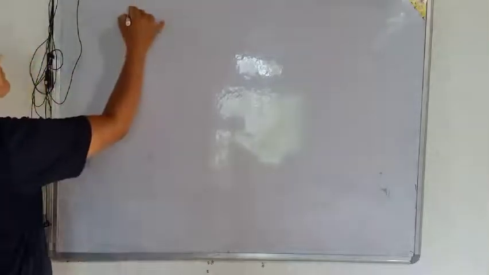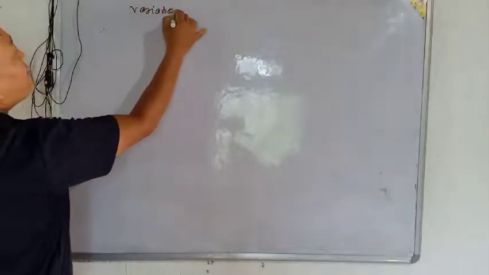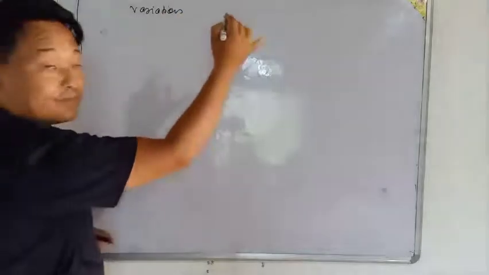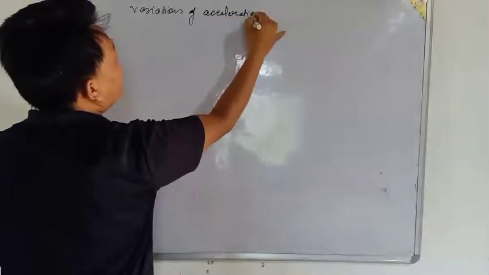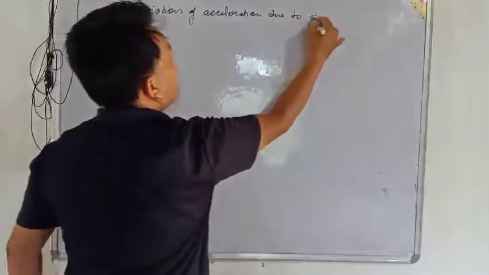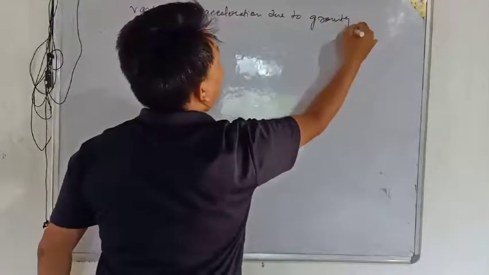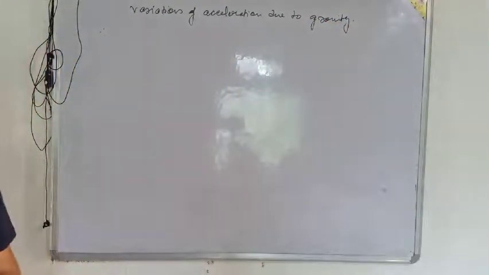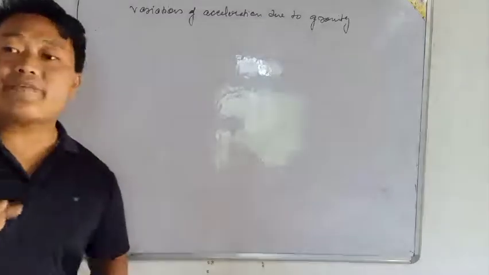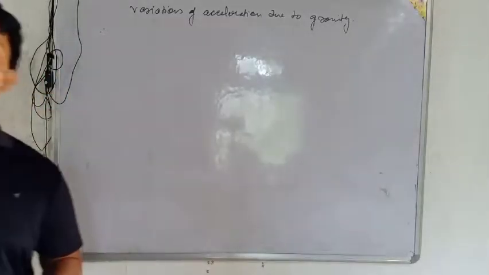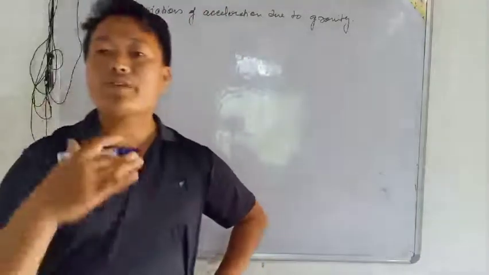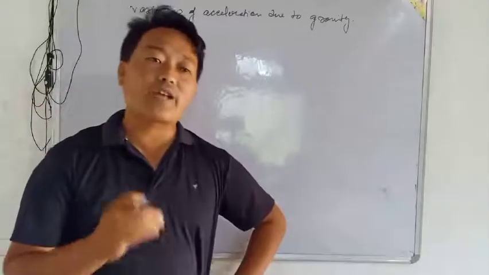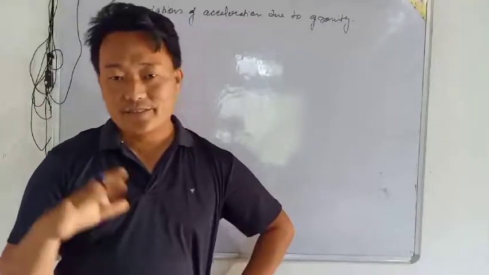Okay, next topic is variations of acceleration due to gravity. Here we will see the exceptional cases. First, the acceleration due to gravity at the surface of the earth. Next case, we will take at a certain height above the surface, what will be the acceleration due to gravity, and at a certain depth.